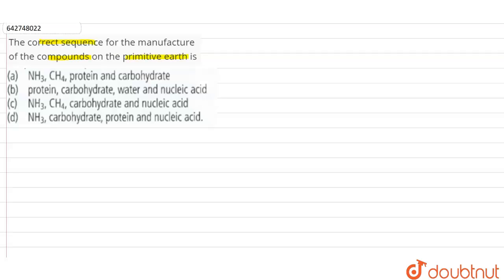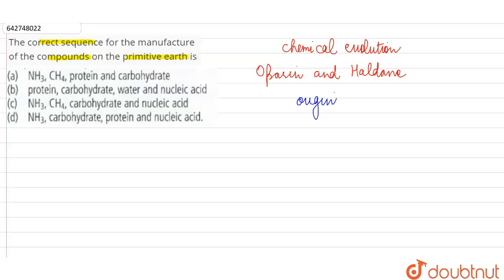In this question, we have to give the correct sequence for the manufacture of compounds on primitive Earth. So this question is related to the theory of chemical evolution, which was put forward by two scientists, Oparin from Russia and Haldane from England. And this theory talks about the origin of life.